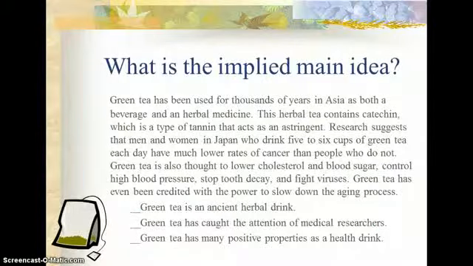Try it again. Green tea has been used for thousands of years in Asia as both a beverage and an herbal medicine. This herbal tea contains catechin, which is a type of tannin that acts as an astringent. Research suggests that men and women in Japan who drink 5 to 6 cups of green tea each day have much lower rates of cancer than people who do not. Green tea is also thought to lower cholesterol and blood sugar, control high blood pressure, stop tooth decay, and fight viruses. Green tea has even been credited with the power to slow down the aging process.